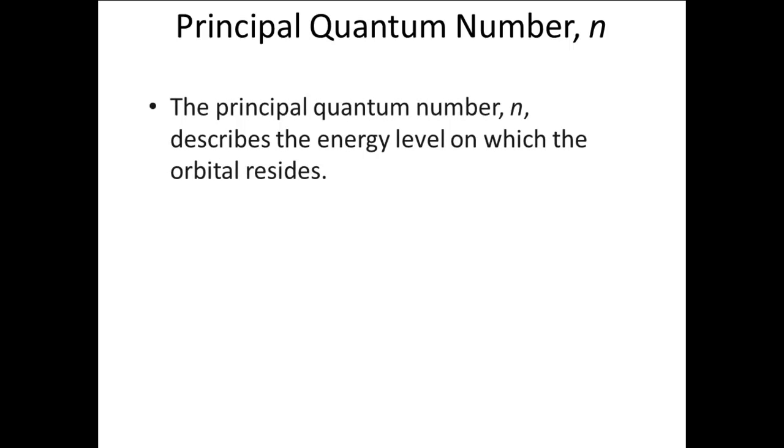The first quantum number is called the principal quantum number and is represented by the letter n. The number value of n is related to the energy level of the orbital and so describes the energy and size of the orbital. n takes on integer values greater than 0. Each atom has all possible values of n, from 1 to infinity.